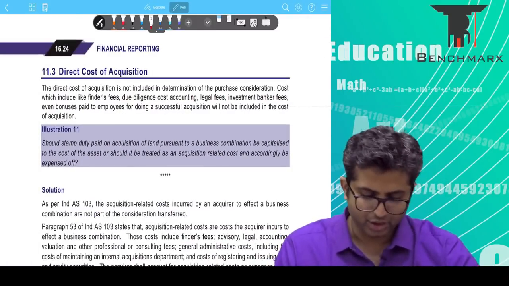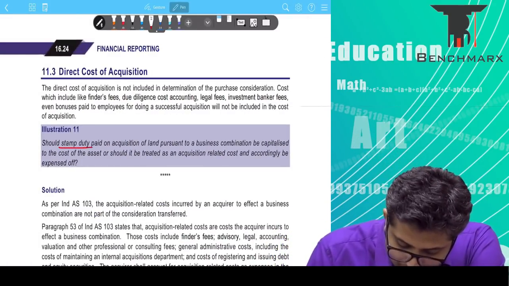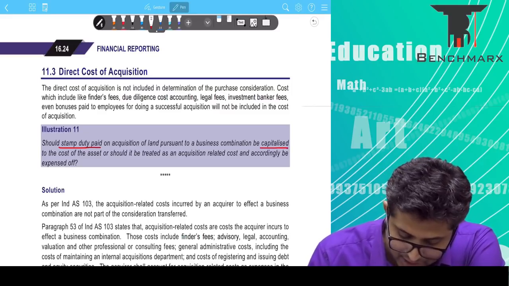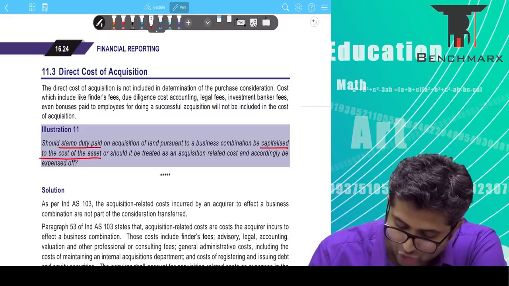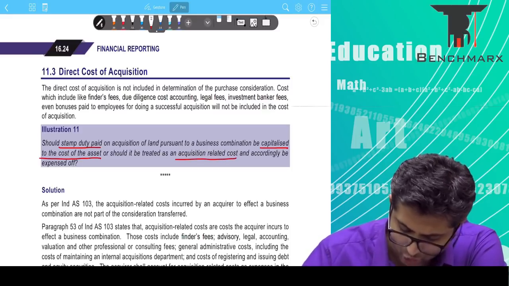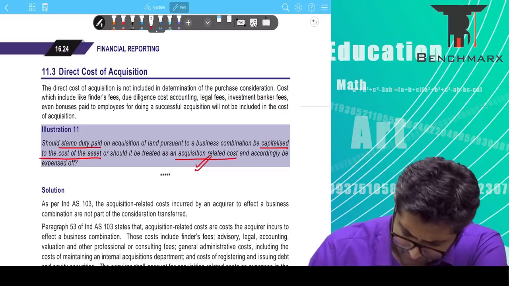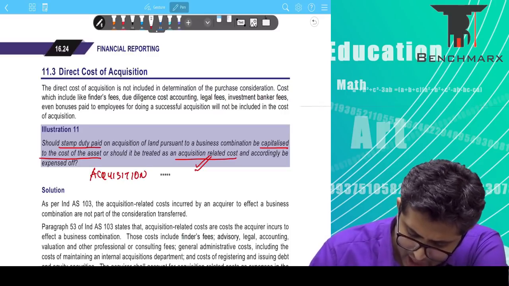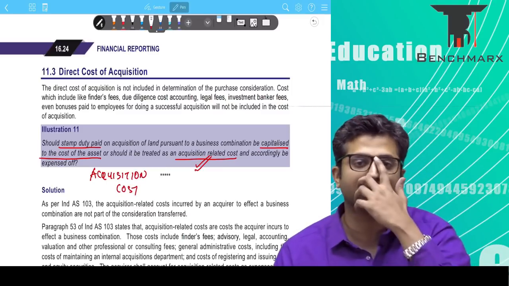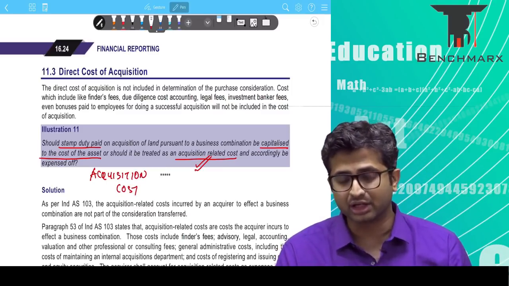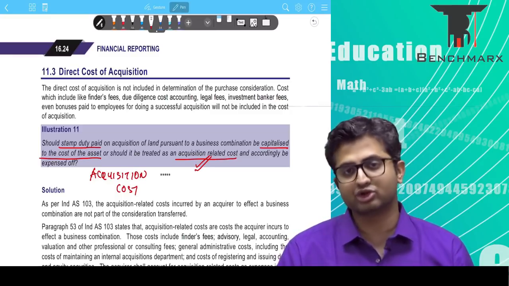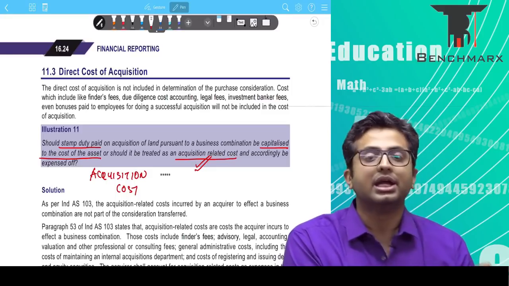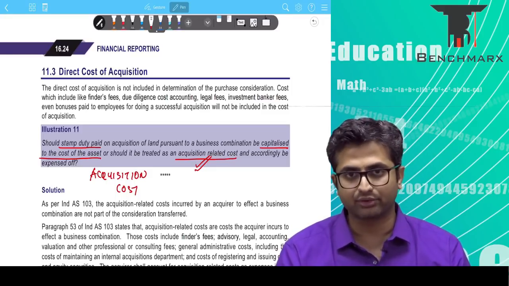Okay, on 24. Should stamp duty paid on acquisition of land pursuant to a business combination be capitalized to the cost of the asset, or should it be treated as an acquisition related cost and accordingly be expensed off? As we just discussed, this should be treated as an acquisition related cost and hence should be taken to the profit and loss account, because this is a cost that you are incurring in order to complete the business combination, the acquisition, and hence you will not add it to the value of land. Instead, you will take it directly to the profit and loss account.